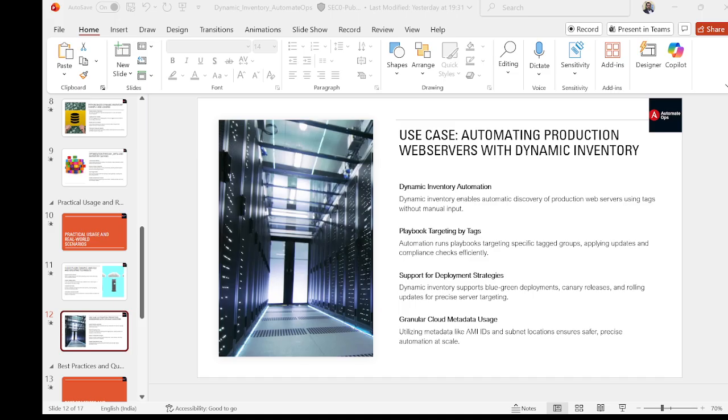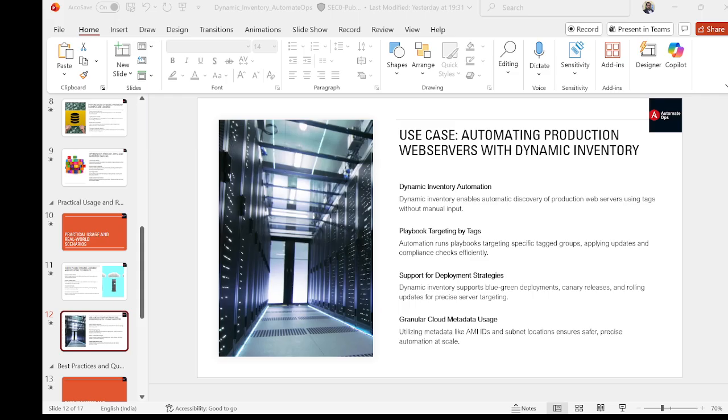But with dynamic inventory, we can simply target environment equal to production, role equal to web server. Ansible automatically discovers the correct instances. If these are hosted inside Amazon cloud and we use the AWS plugin, we can clearly find out which servers are in production and which have the role of web servers, and Ansible will patch those web servers only under the production environment.